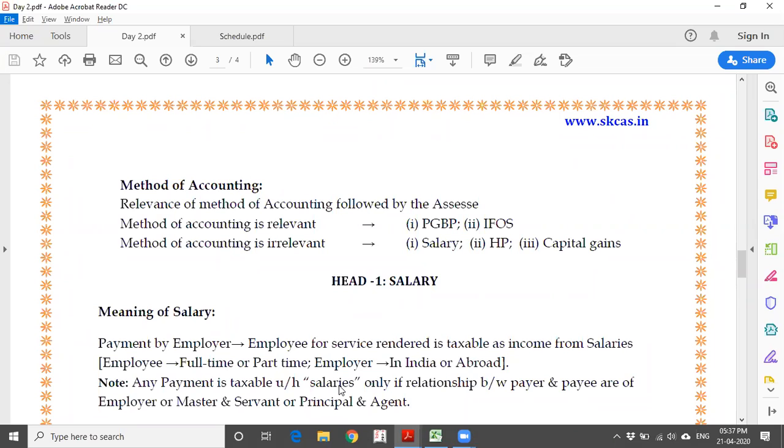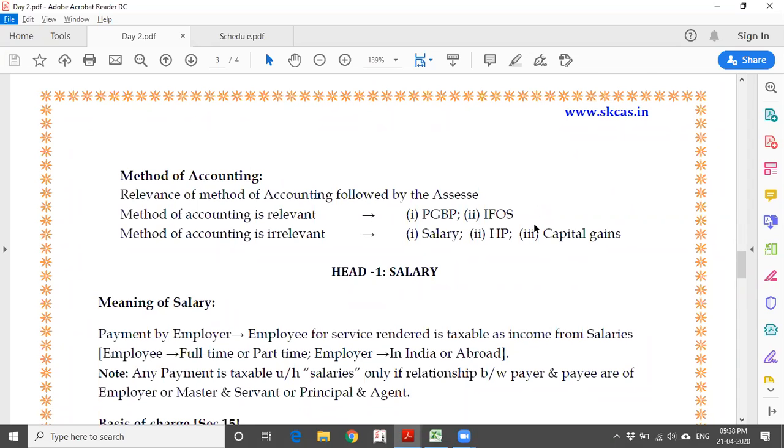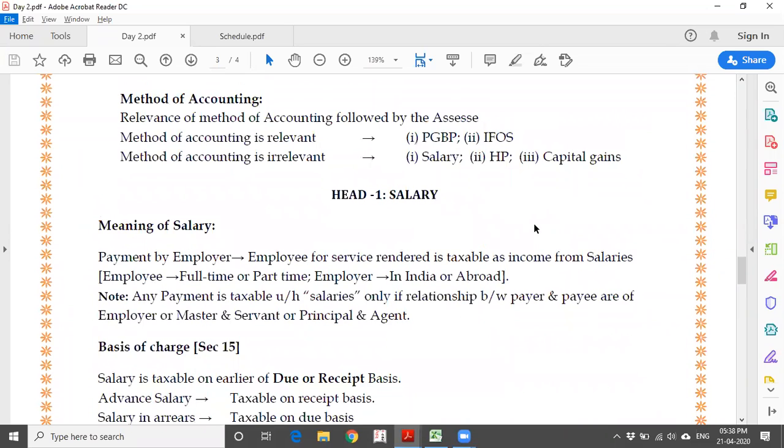If I say method of accounting is irrelevant, even the actual amounts you have received are irrelevant. It doesn't mean that only books are irrelevant, but the actual amount received and paid is also irrelevant. So whenever we are dealing with method of accounting or the accounting books you are having, it is relevant only for the limited purposes of PGBP and income from other sources. For the rest of the three heads, your actual books of accounts, whether you have received or not, are not at all relevant. Let us start with the first head of income.